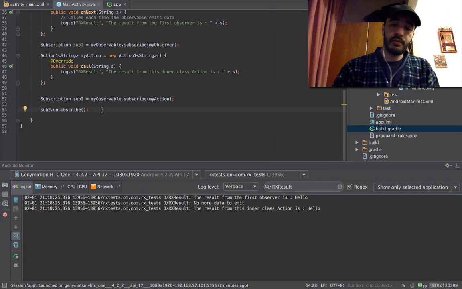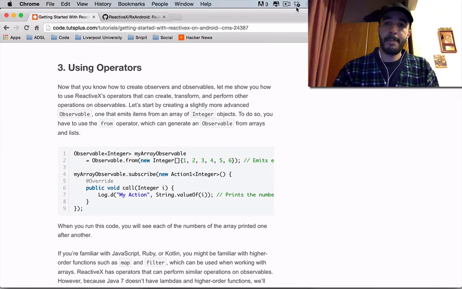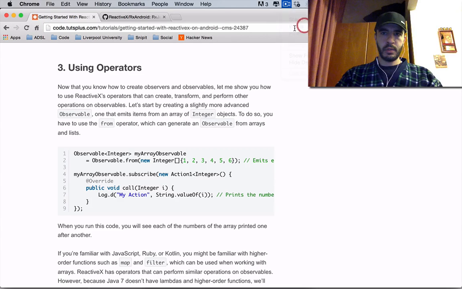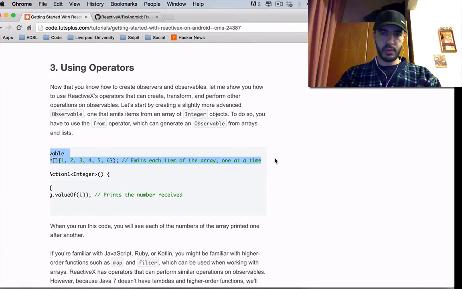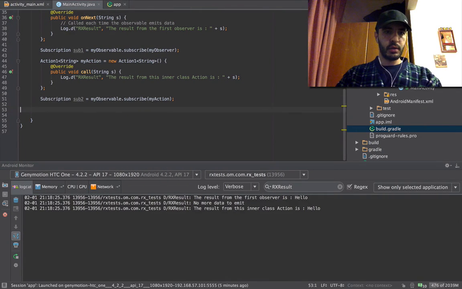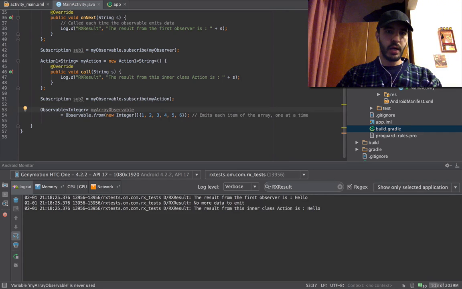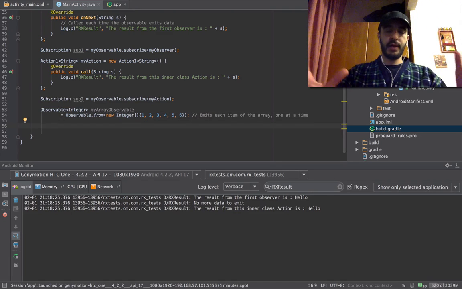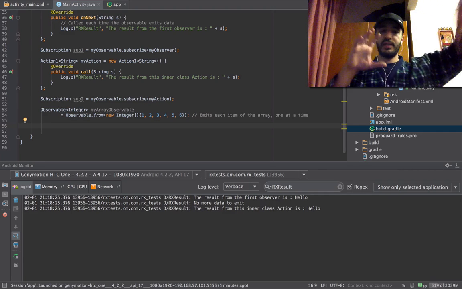So we're gonna leave this here. No, just take this out. And we're gonna get this chunk here. Let's just take this one chunk first. Okay, we got rid of the unsubscribe. Let's go here and dump this stuff here. My array observable from integer array of 1, 2, 3, 4, 5, 6 emits each item of the array one at a time. Amazing. We have something now that emits stuff one item at a time, autonomously.